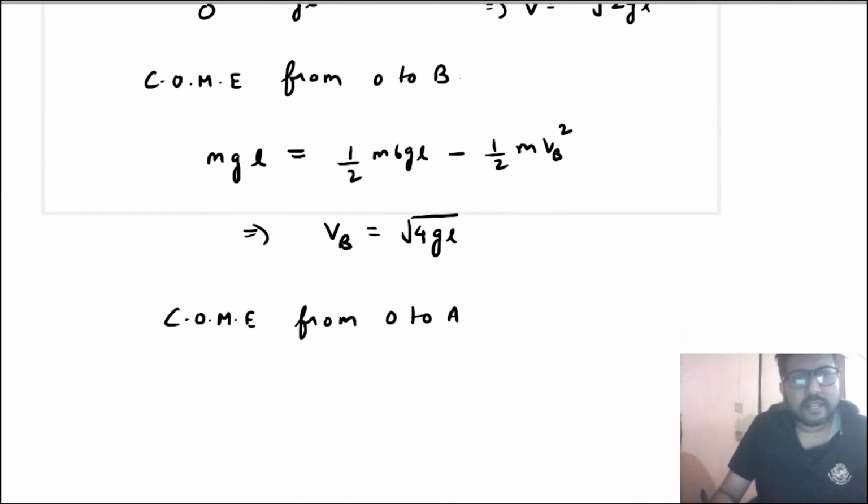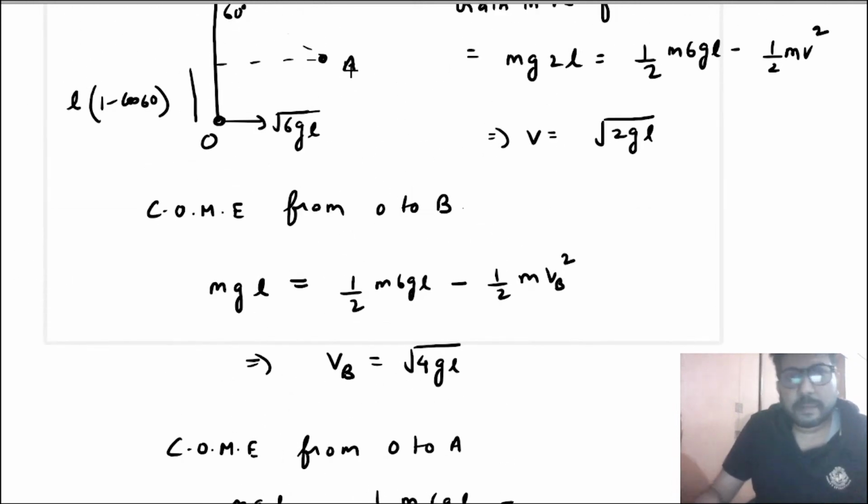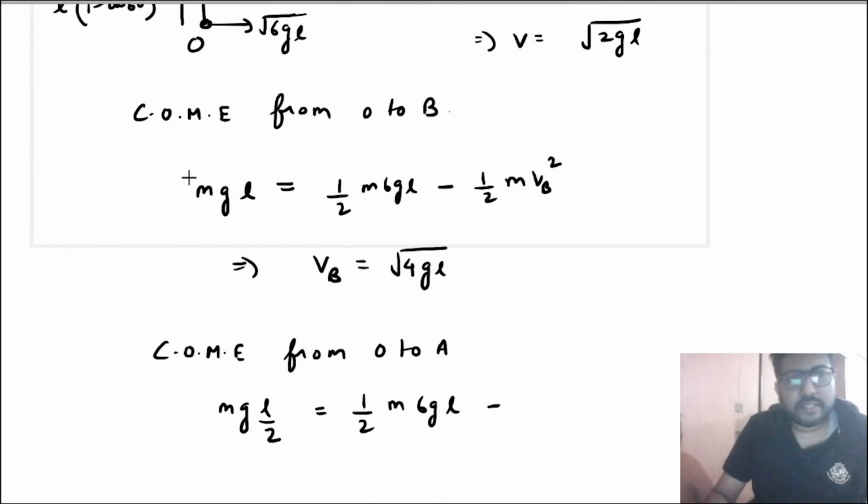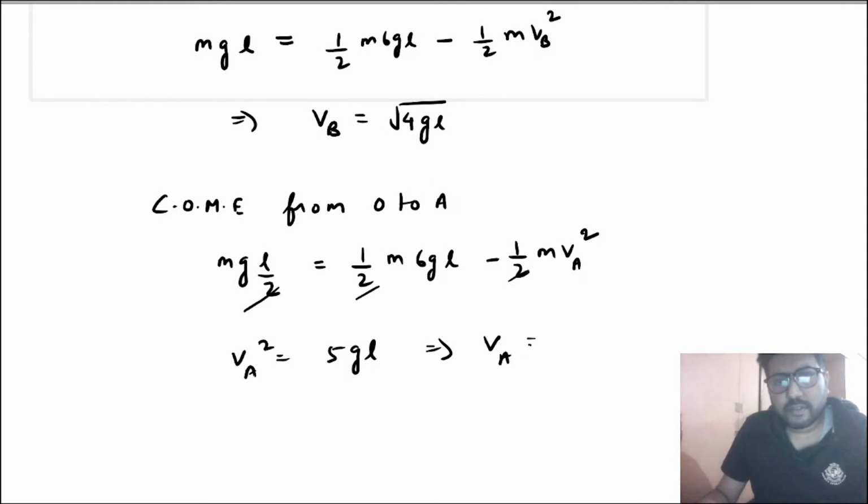So you will write mg L by 2 is the gain in potential energy, and this will be equal to the loss in kinetic energy, that is half m 6GL minus half m VA square, assuming the speed here is VA. From this you will get VA is equal to root 5 GL.